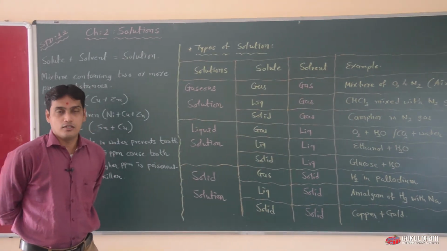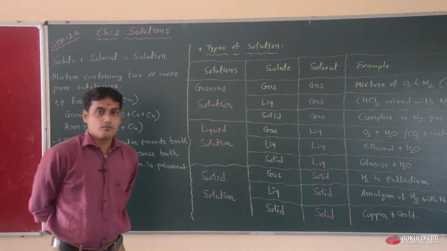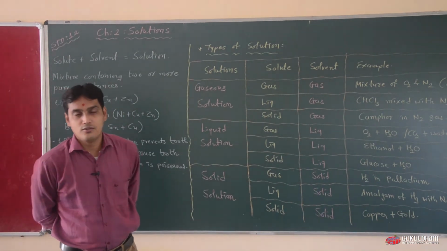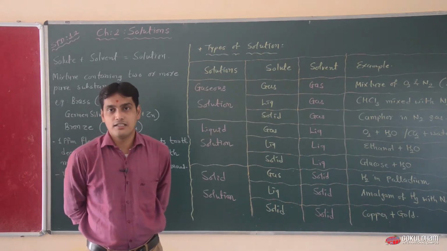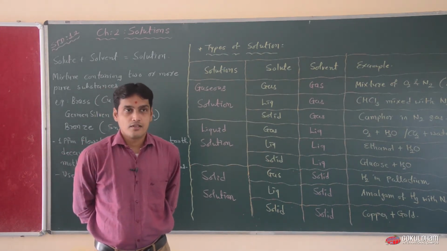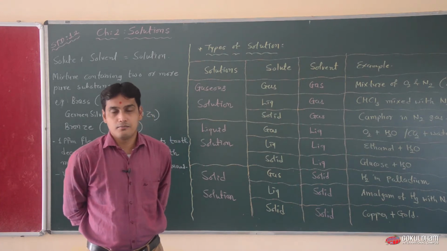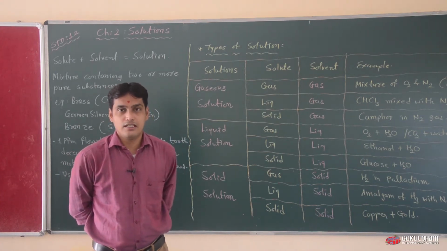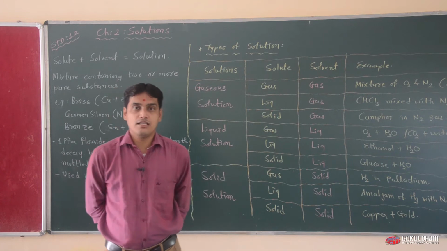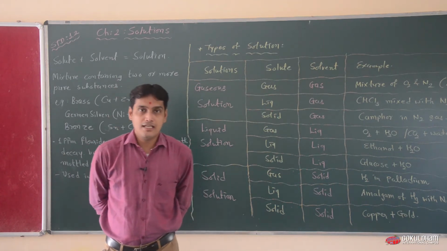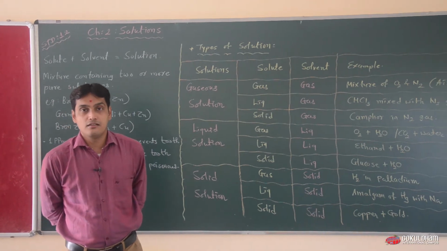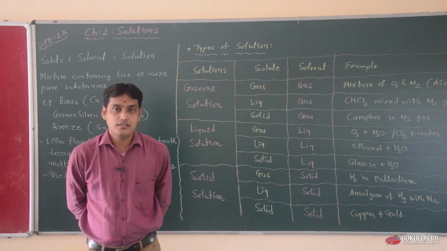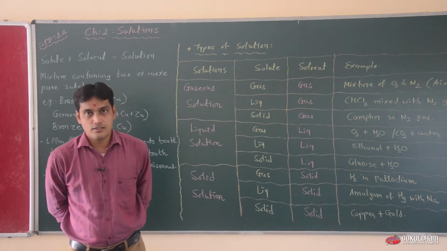Solutions. What do you mean by solutions? We know that solute plus solvent will give solution. The substance present in a solution in a lesser amount is known as solute, and the substance present in a large amount in the solution is known as solvent.